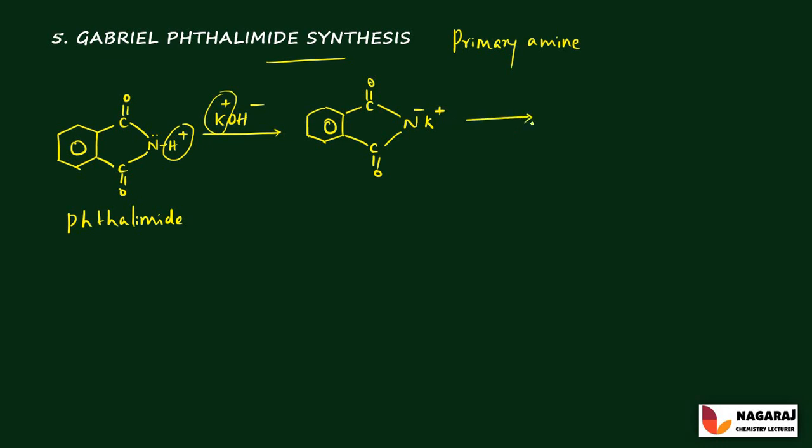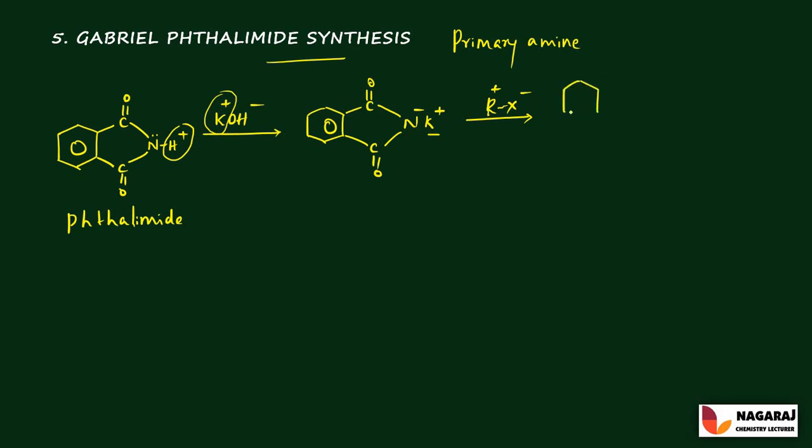This obtained compound reacts with alkyl halides. In the alkyl halide, the halogen has a negative charge and the alkyl group has a positive charge. So again the potassium is replaced by the positive part of the alkyl halide.